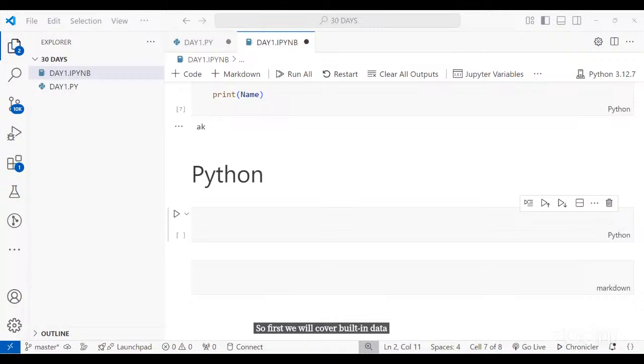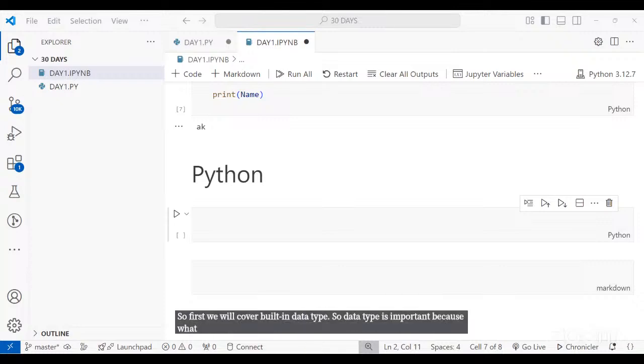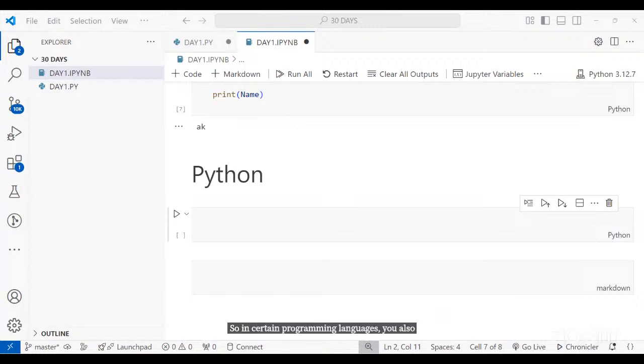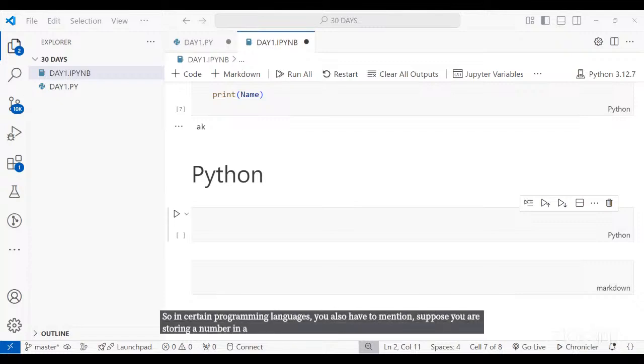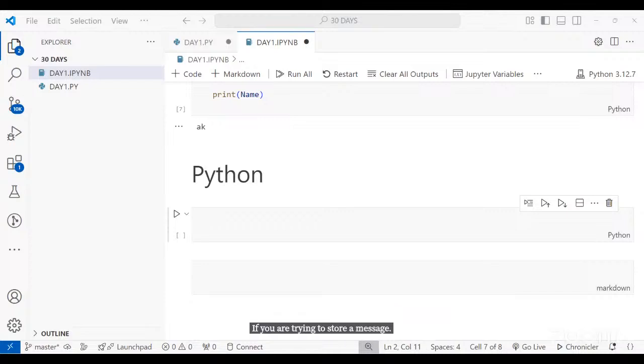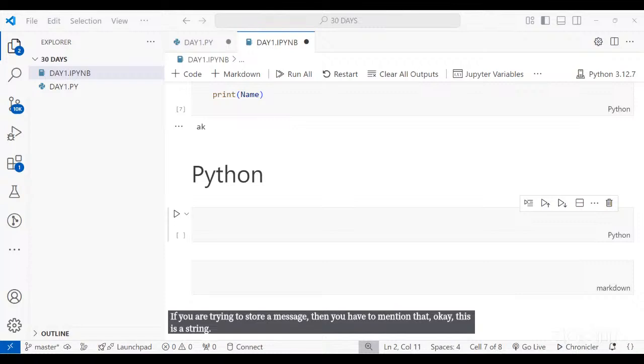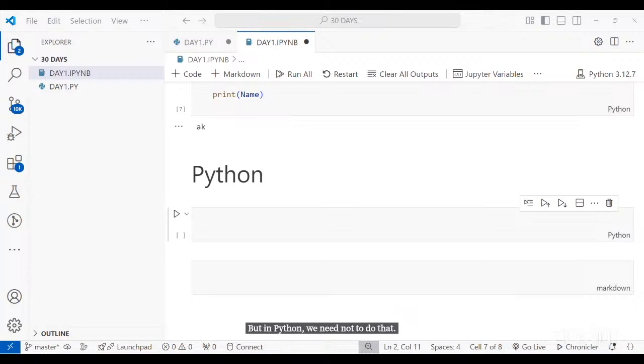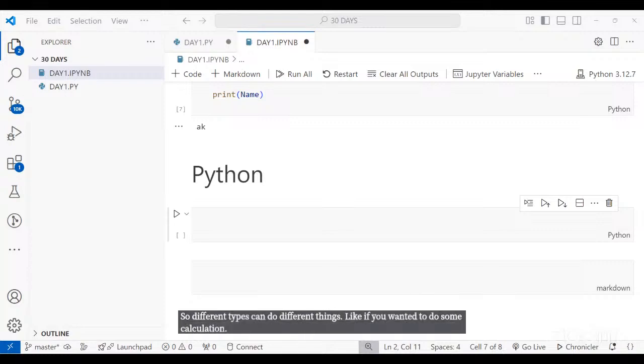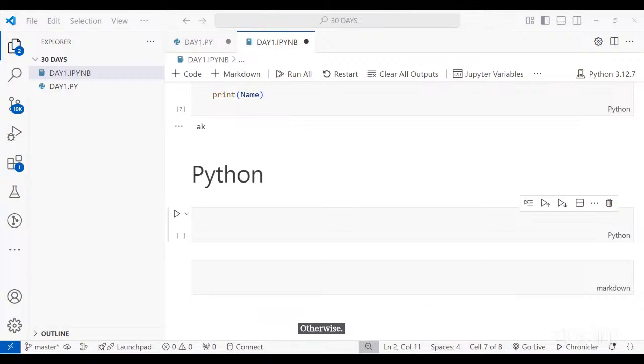Data type is important because what we are trying to store also matters. In certain programming languages, suppose you are storing a number in a variable, you have to mention that this is a number. If you are trying to store a message, you have to mention that this is a string. But in Python, we need not do that because it has a list of built-in data types within it. Different types can do different things. If you want to do some calculation, you have to use the numeric data type, then only you can do calculations. Otherwise, if you go with other data types, that won't work.